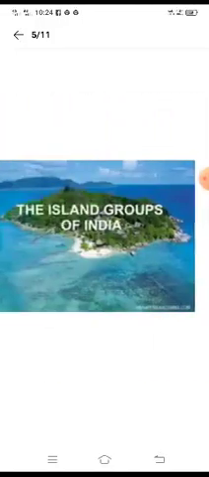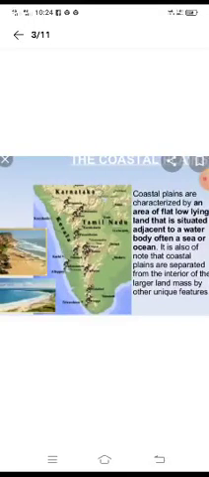So let's study about the coastal plains. And what is it? Just see it in the image. It's a land surrounded by waters from all the sides. So what is it called? It is called an island. See, the island is surrounded by water from all the sides. But the Indian Deccan area is a peninsula because it is surrounded by water only at 3 sides. So this is the difference between the peninsula and the island.